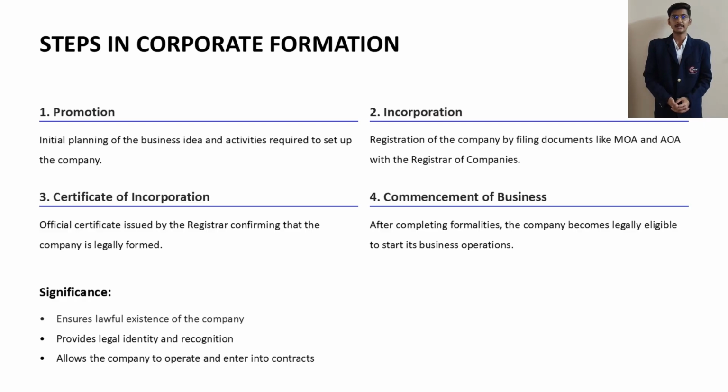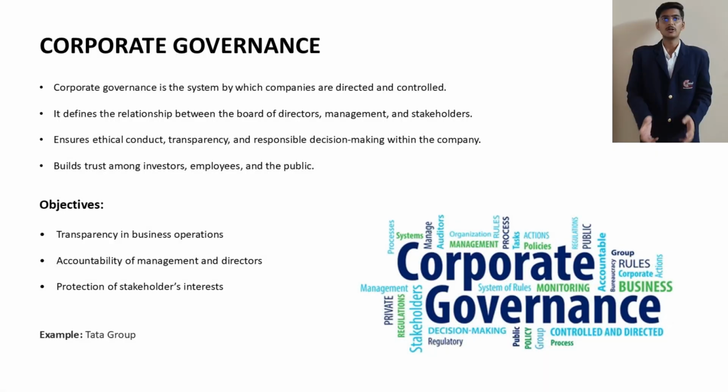Once a company is formed, it must follow proper governance. So let's move to corporate governance. Corporate governance is the system through which companies are directed and controlled. It defines the relationship between the board, management, and stakeholders. Good governance ensures ethical behavior, transparency, and responsible decision making. For example, the Tata Group is known for its strong and ethical corporate governance practices.